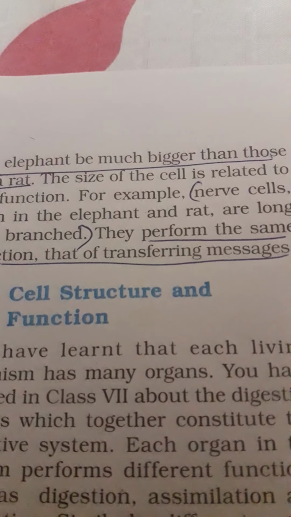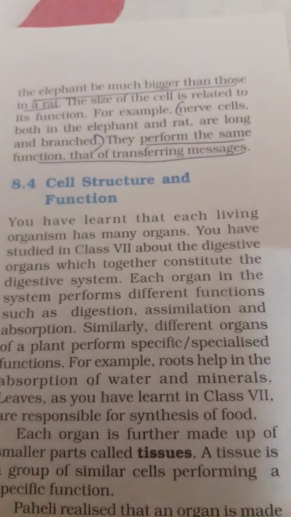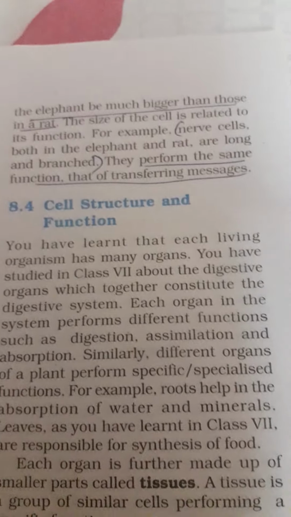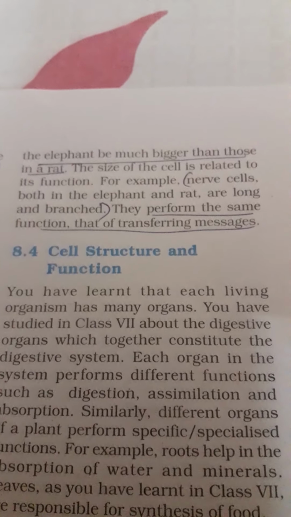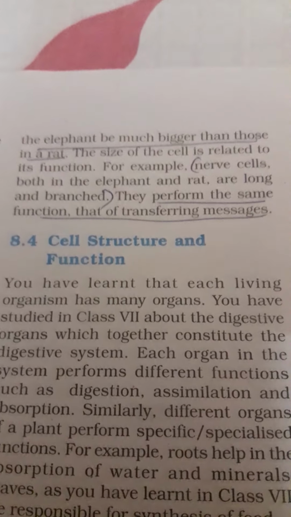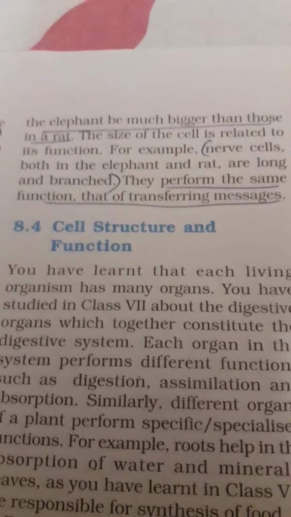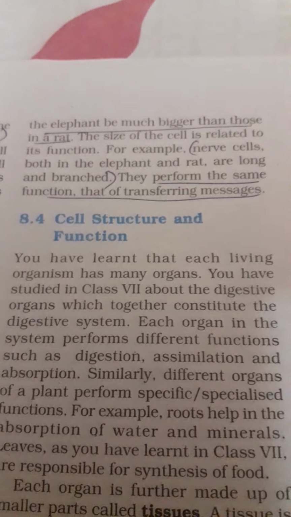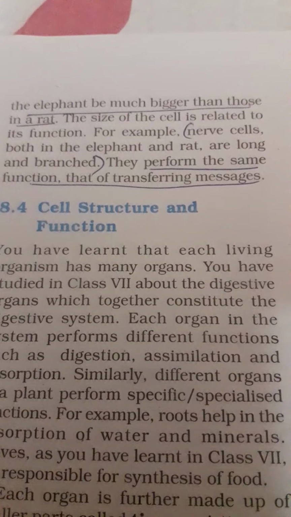Then cell structure and functions. We have just now discussed that an organism has many organs. Cells combine together to make tissues, tissues combine together to make organs, and many organs combine together to make one individual. So, let us take digestive organs.